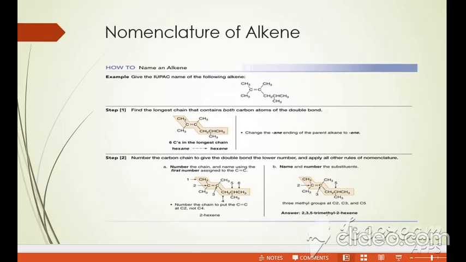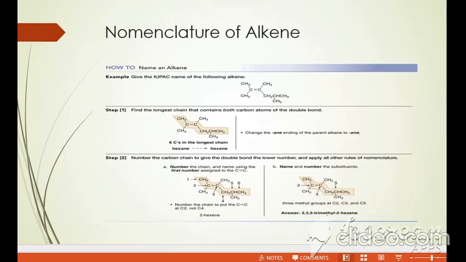Number 3, locate the double bond by using the number 1, 2, or 3 of the double bond as a prefix. For example, if there are 4 carbon atoms, you will write 1-butene. 1 should be mentioned here because you are going to give the lowest number. Here the double bond may be present in the center, so you will give 2-butene. But if it is present on carbon 1, then you give the number 1-butene.